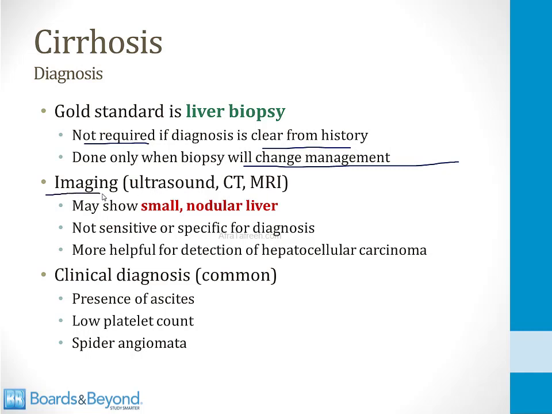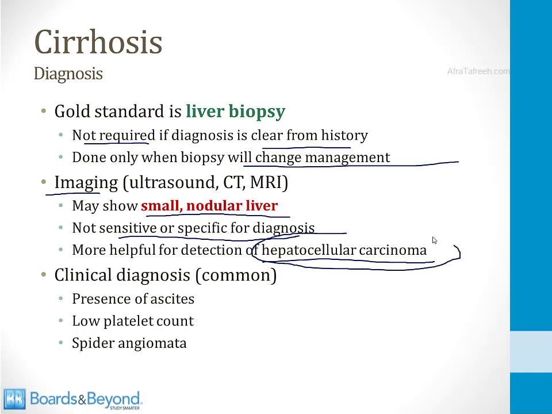Sometimes imaging is used, like ultrasound or CT or MRI. It will show a small nodular liver. It's not particularly sensitive or specific for a diagnosis. One of the best uses of imaging in patients with chronic liver disease is not to diagnose cirrhosis, but to look for hepatocellular carcinoma. In some of the other modules, I talk about how patients with chronic liver disease are at risk for this cancer, and you can screen for it with these imaging modalities.